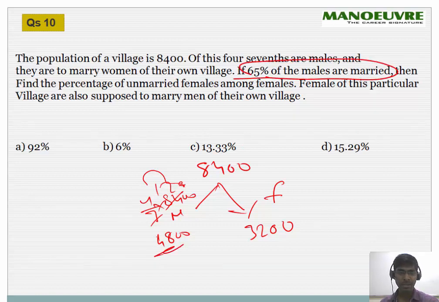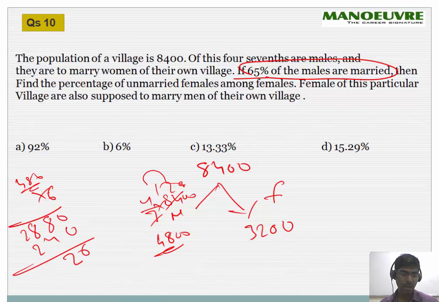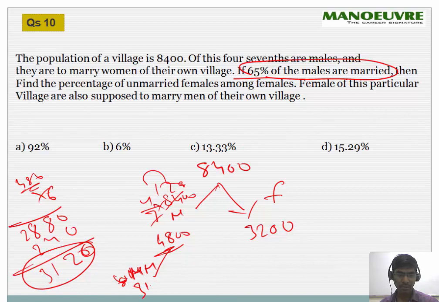60%, 65%, 60%: 10% is 480 into 6. 6 eights are 48, 6 fours are 24, and 2880. And 5% more, half of 10% will be 240. So 3120 will be the men who are married, married men. 3120. So obviously these are the married.